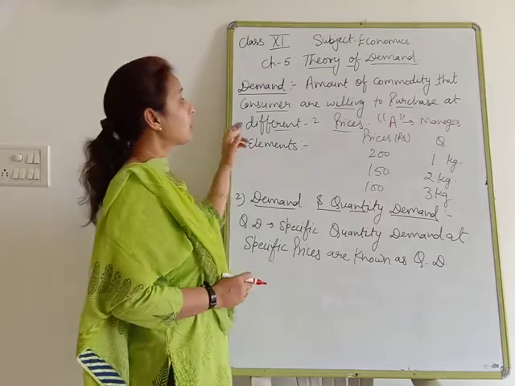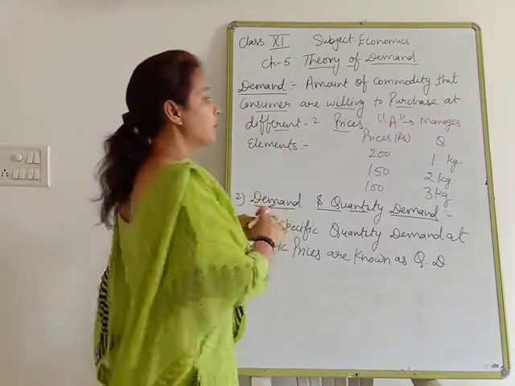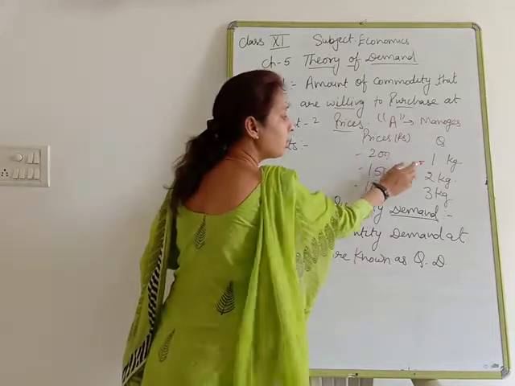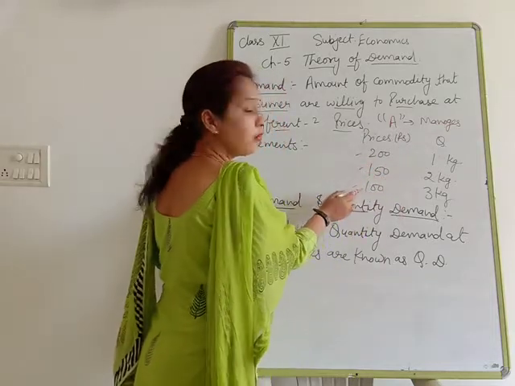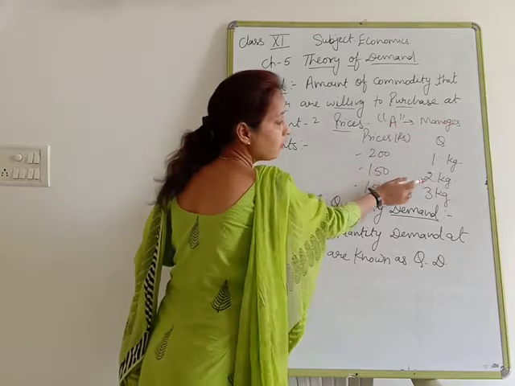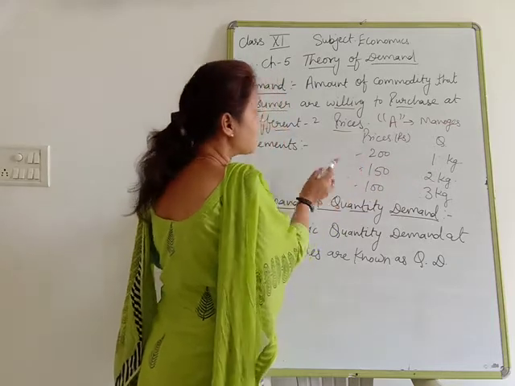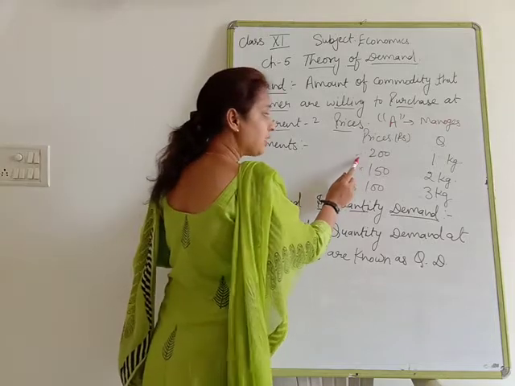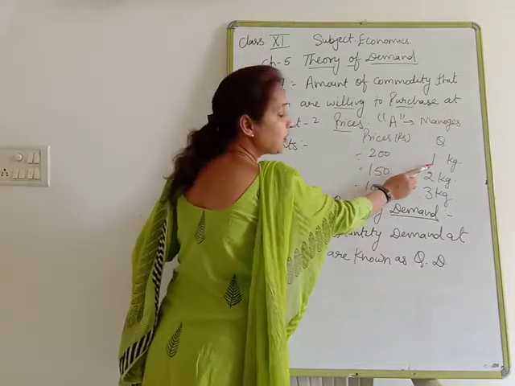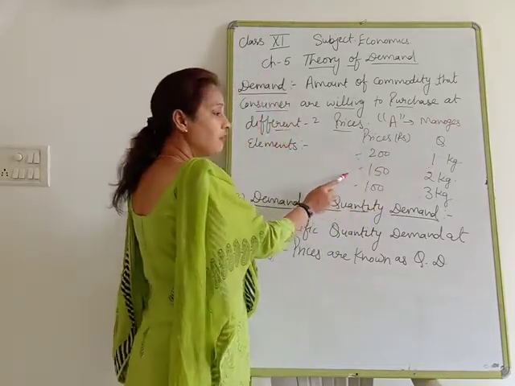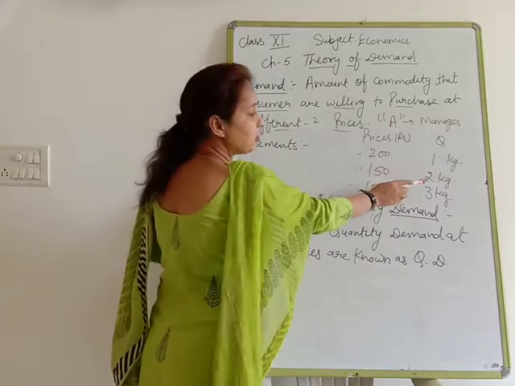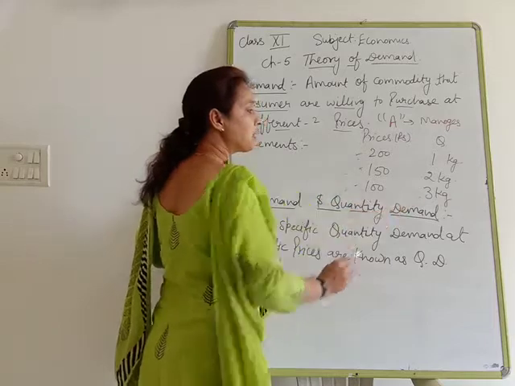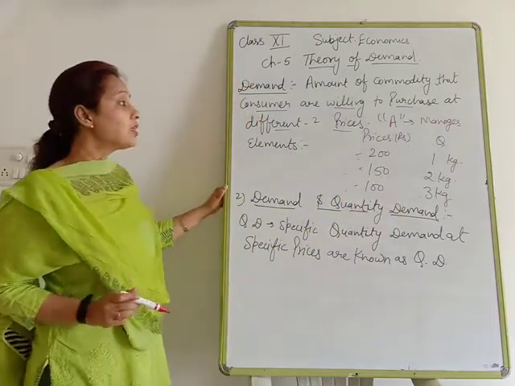So what is the meaning of demand? Demand means the consumers are willing to purchase different quantities at different prices. Different quantities at different prices, that is known as demand. You can see very easily: if the price is 200, then he is going to purchase 1 kg. If the price is 150, he is going to purchase 2 kg. If the price is 100, he is going to purchase 3 kg. That is known as demand.